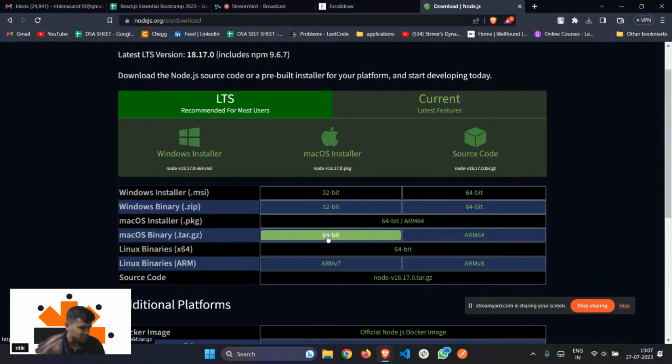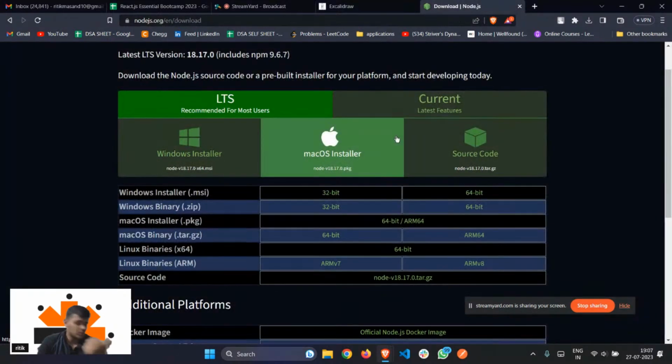And I hope most of you would be having Node.js, right? Because again, it's very common. It's also using JavaScript as well. So I hope most of you are coming from a JavaScript background, and they will use it. So it has to be there, right? And also, I hope you guys must be having VS Code.